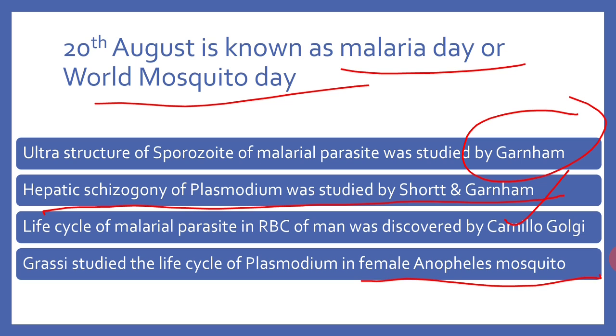The malarial parasite completes its life cycle in two hosts, namely the female Anopheles mosquito and the human being. The female Anopheles mosquito is the primary host in which the sexual life cycle of the parasite occurs, and the human being is the secondary host in which the asexual life cycle occurs. The asexual life cycle of Plasmodium is called schizogony.